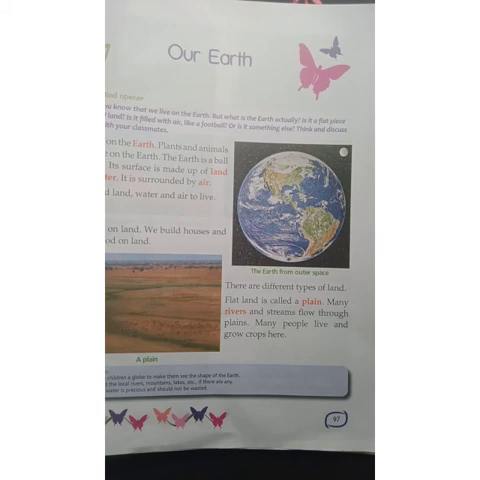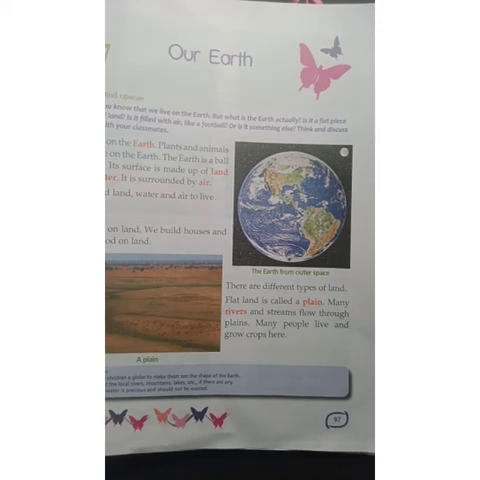So in some places it is rising, while in other places it is flat. So these different features that make up the earth's surface are called landforms. So there are four main landforms: mountains, plains, deserts and plateaus. So in this class we will learn about the flat land, the plain. Okay, so we will learn about the plain, hill, mountain and valleys.